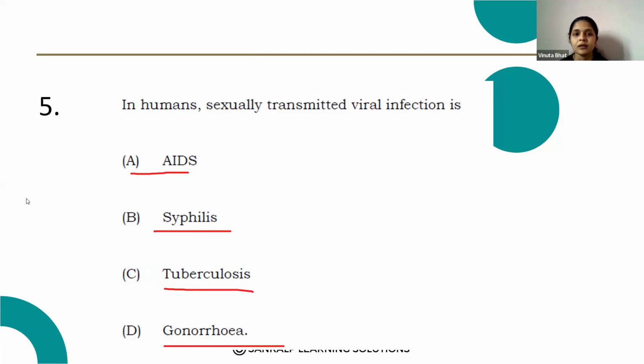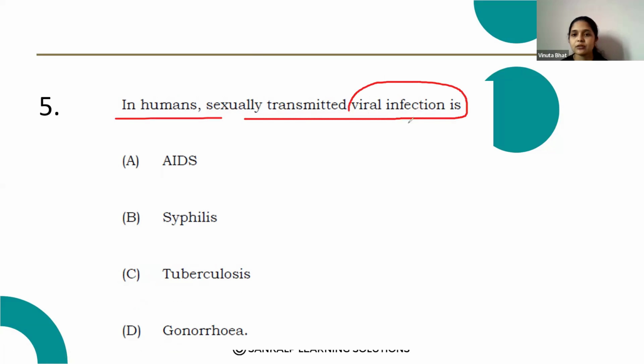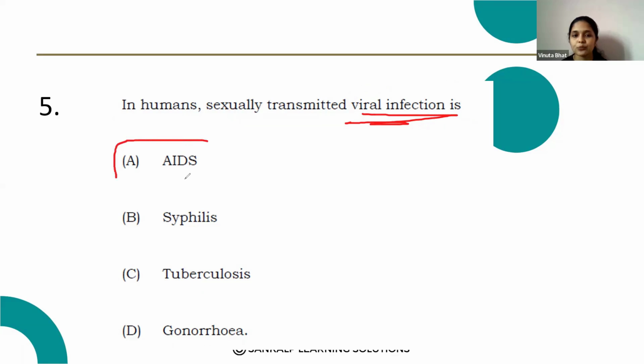Syphilis, tuberculosis and gonorrhea are all sexually transmitted diseases, but the viral infection is AIDS. Option A is the correct answer, that is AIDS.